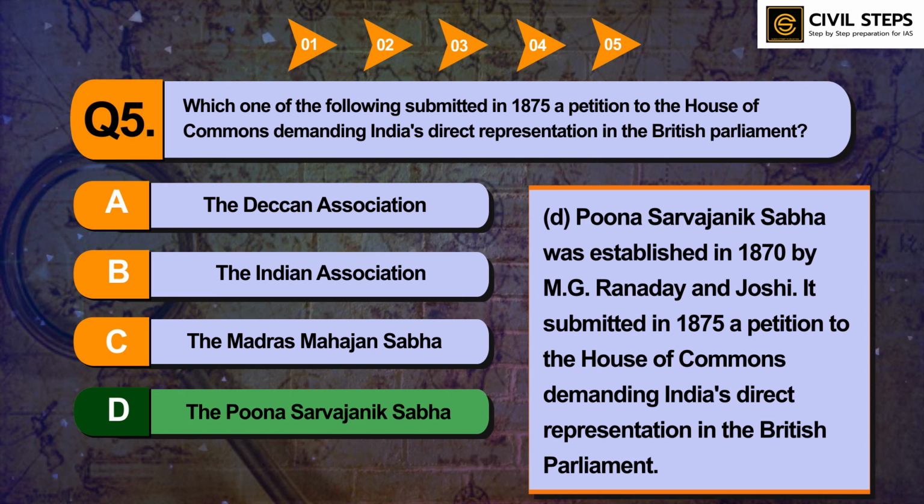The Pune Sarvajanik Sabha was established in 1870 by M.G. Ranade and Joshi. It submitted in 1875 a petition to the House of Commons demanding India's direct representation in the British Parliament. You can further read about the Deccan Association, the Indian Association, the Madras Mahajan Sabha and the Pune Sarvajanik Sabha. This is a very important topic from the UPSC exam point of view.